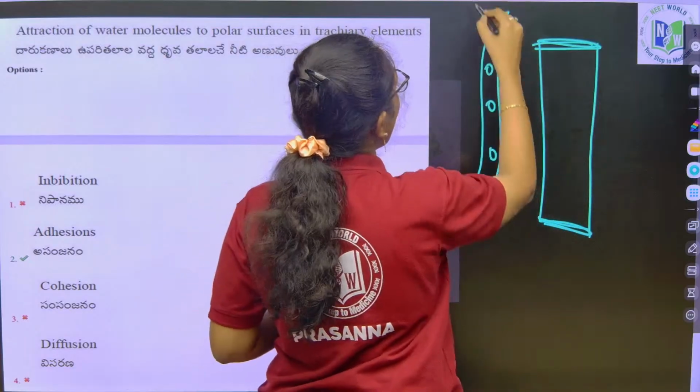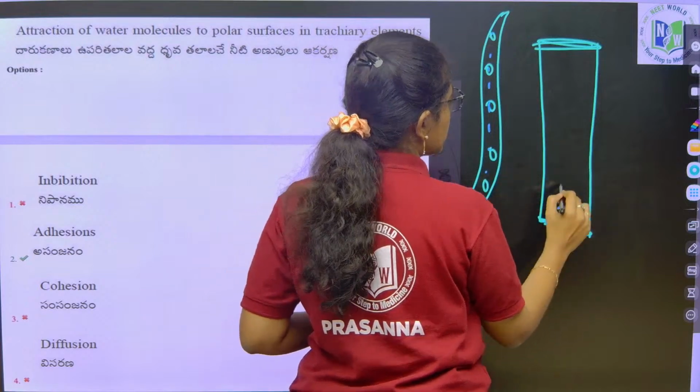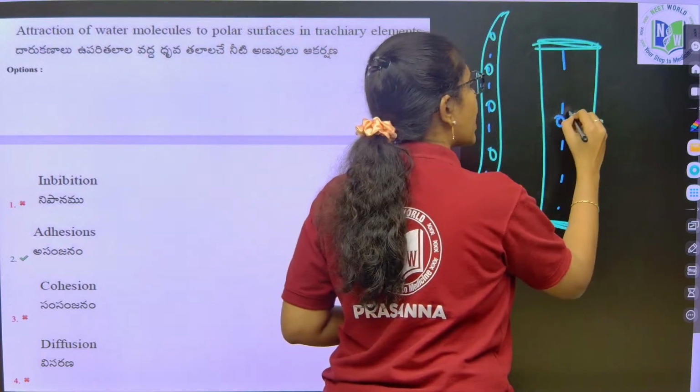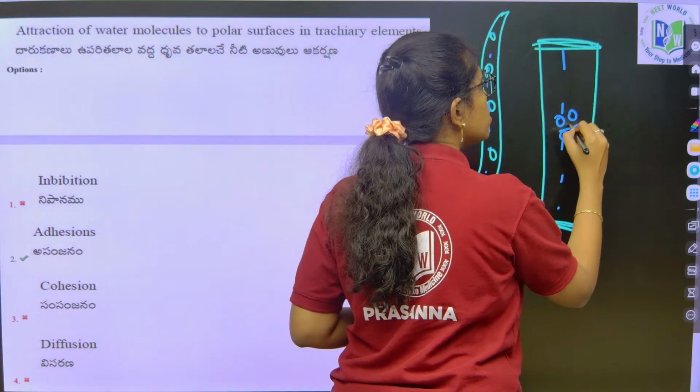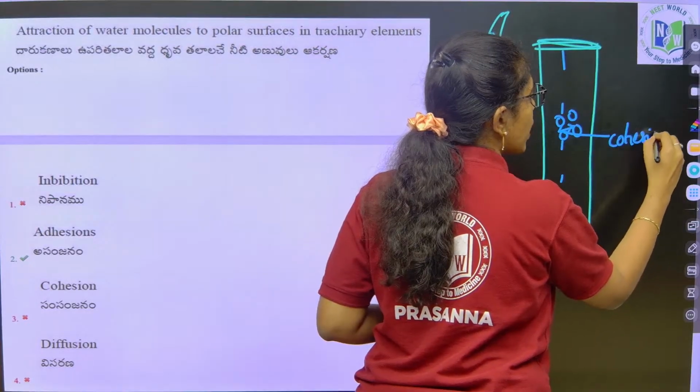The attraction in between water molecules is called cohesion force.